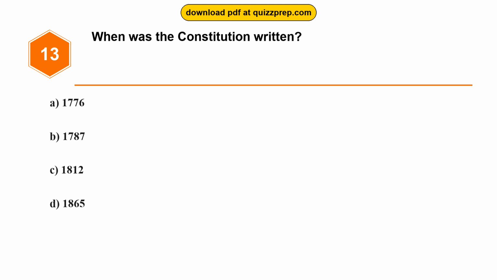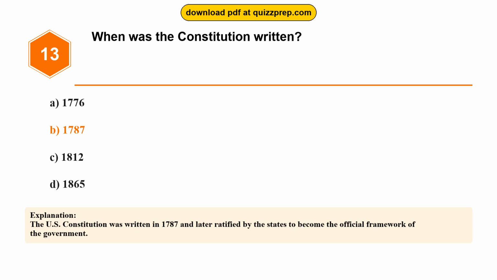Option A, 1776. Option B, 1787. Option C, 1812. Option D, 1865. The correct answer is option B, 1787. The U.S. Constitution was written in 1787 and later ratified by the states to become the official framework of the government.